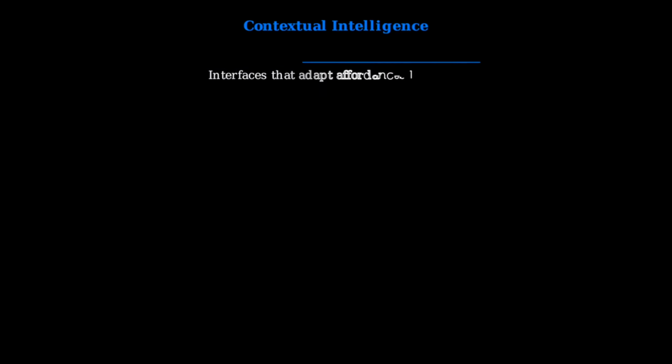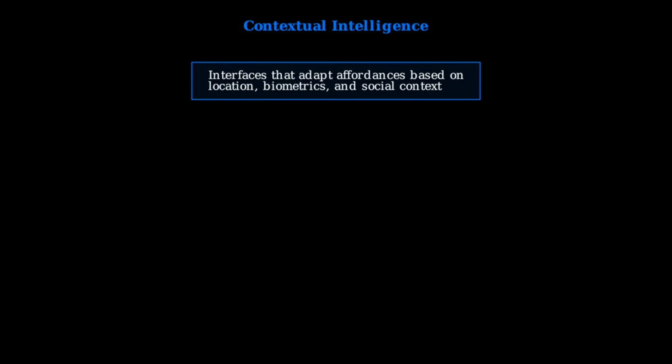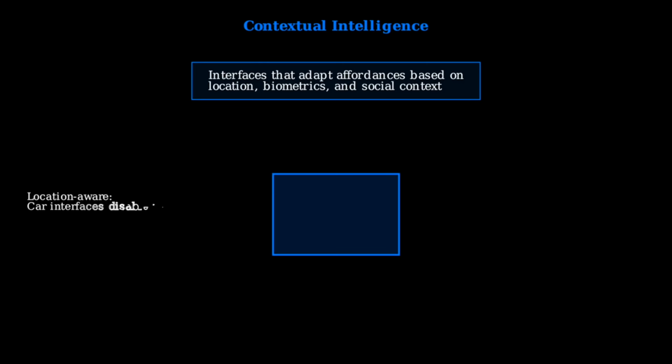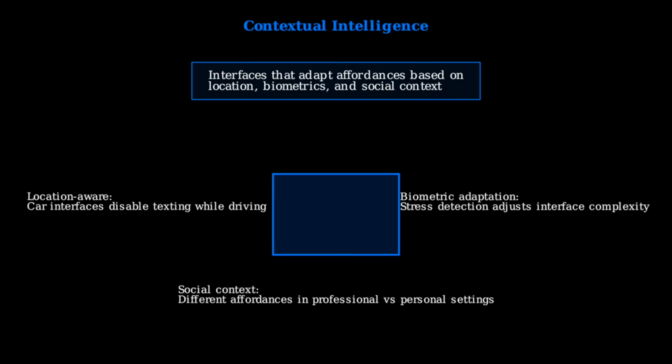Contextual intelligence represents the next evolution in interface design. These systems continuously analyze user context to provide the most relevant affordances at exactly the right moment. Biometric authentication is just the beginning. Future interfaces will use location data to prevent dangerous interactions, monitor stress levels to simplify complex tasks, and recognize social contexts to adjust their behavior appropriately.